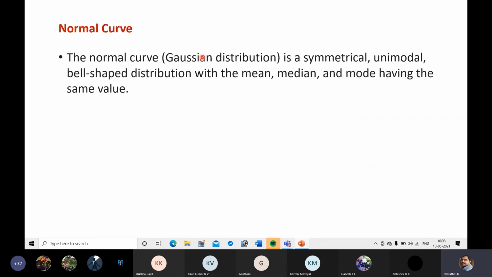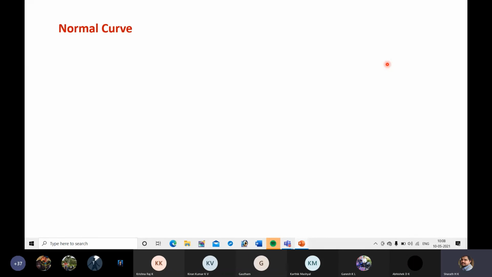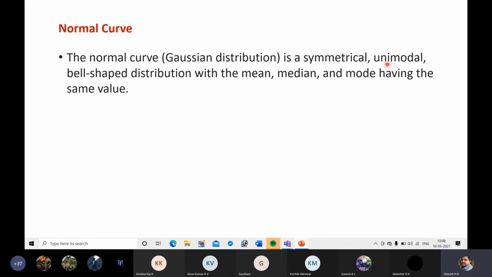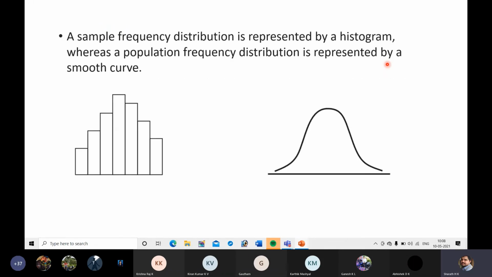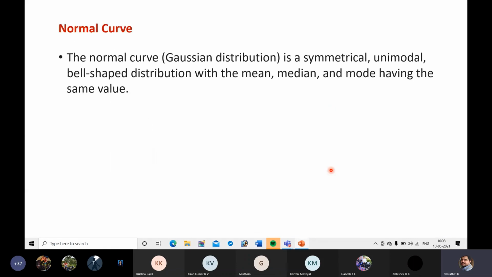The normal curve is based on the Gaussian distribution, which you have studied in mathematics. The normal curve is symmetrical and unimodal. So that means it has a center. Unimodal means it has a single mean. So here you can see this is the mean. It is a single, well-defined mean value. That is unimodal. You can see a single, identifiable mean value in the normal curve.